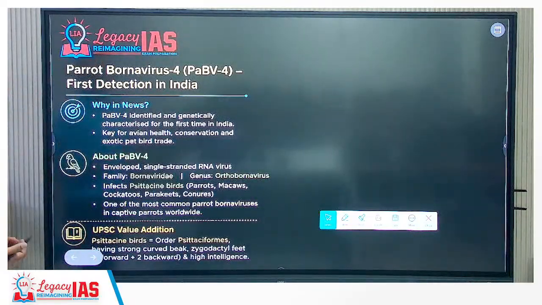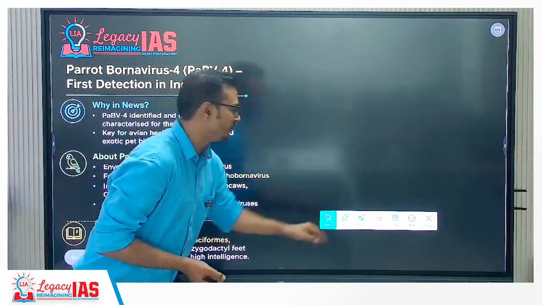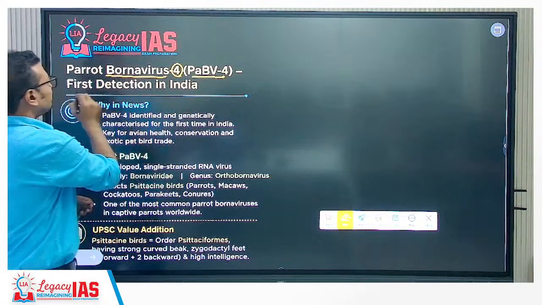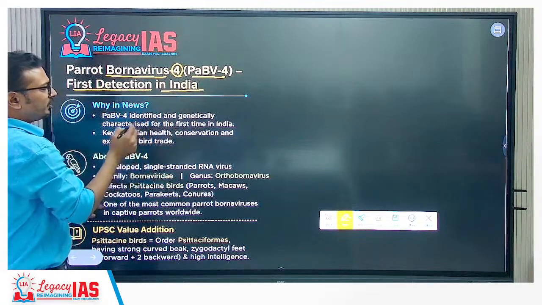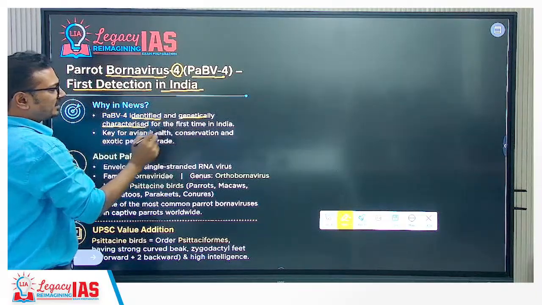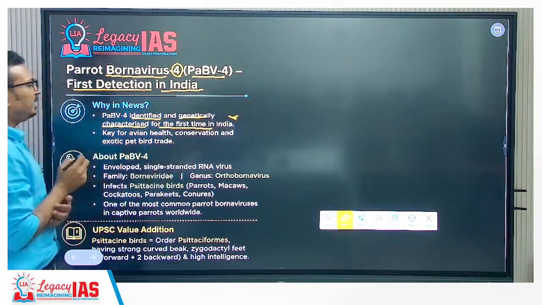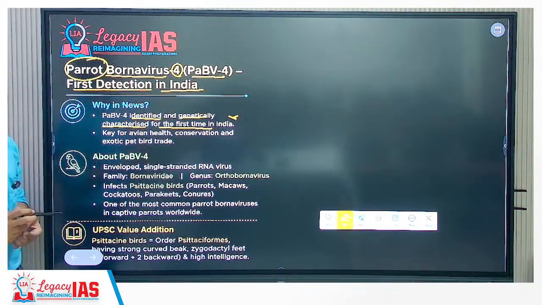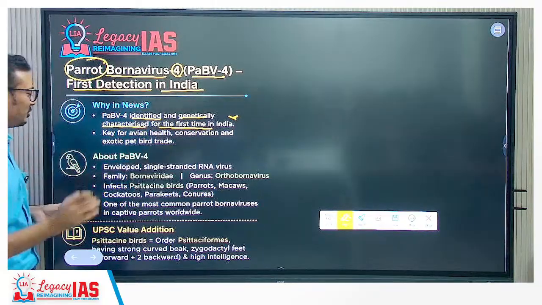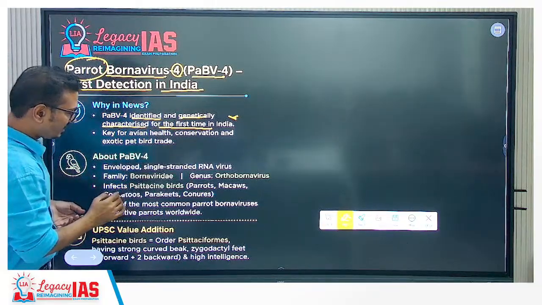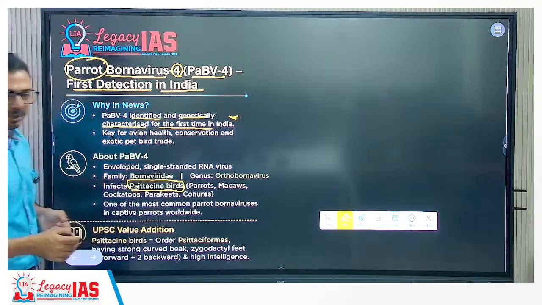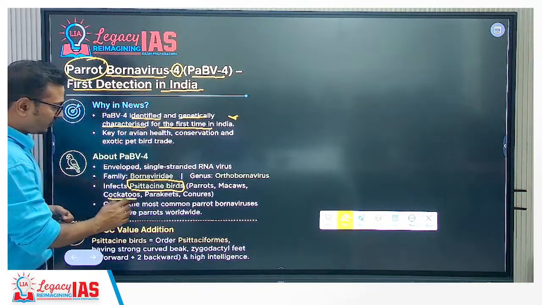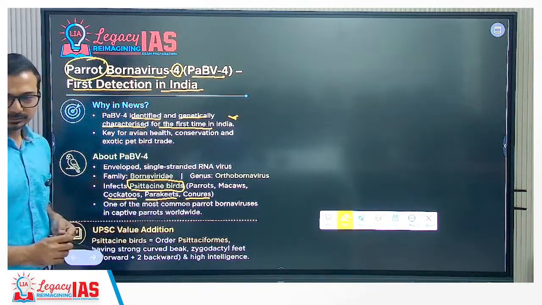Okay, then Parrot Bornavirus 4. Yes, it was in the news. First detection in India. So basically it has been identified and genetically characterized for the first time in India. Okay, PaBV-4. As the name suggests, parrot, so this is going to affect parrots and their family, called psittacine birds: parrots, macaws, cockatoos, parakeets, conures.